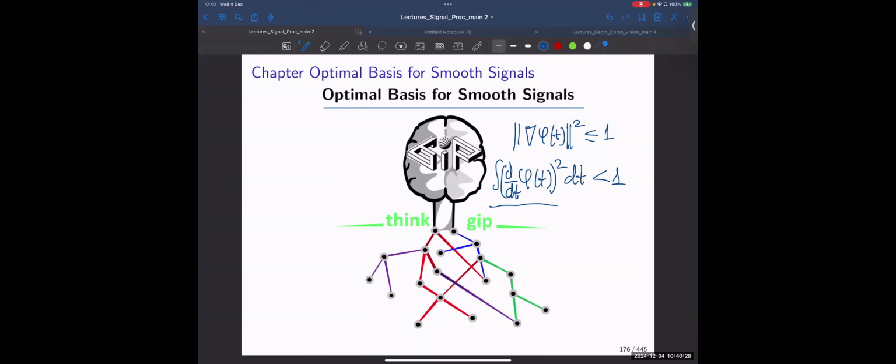For this, if this is the only knowledge I have about my functions, then my claim is that taking the eigenfunctions of the Laplacian operator, okay, this would be my Laplacian operator with a minus sign, so this would be my eigenfunction, these would be the optimal basis, sorry, the optimal basis for representing functions. Let me do it formally.